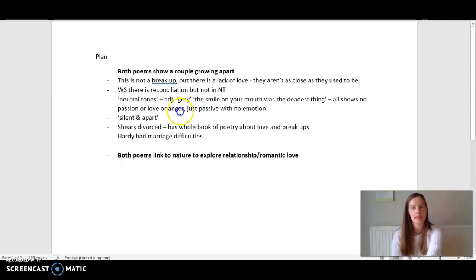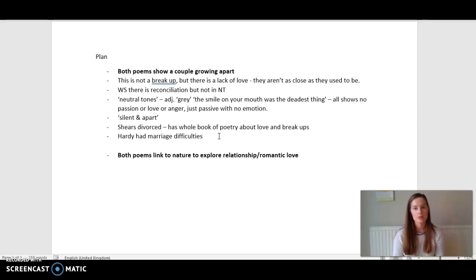And then I've got a link here to context. Sheers is divorced, and the book of poetry that Winter Swans is in is all about love and breakups. Hardy had marriage difficulties, and I would then go into a bit more detail about those links to context. Remember, the links to context do need to link.